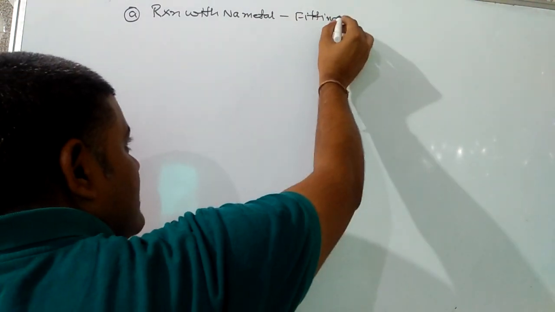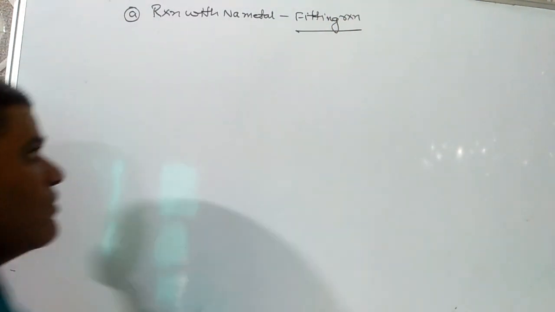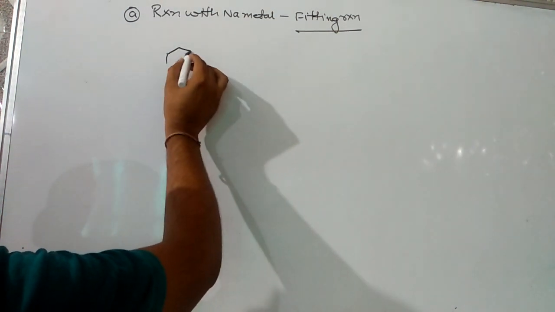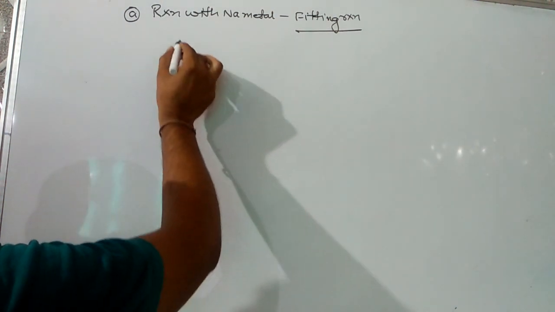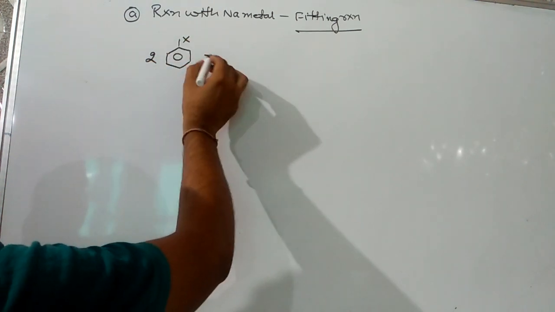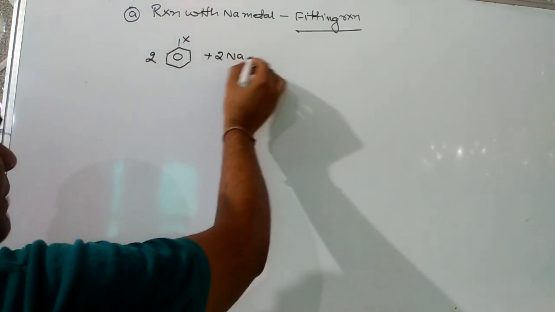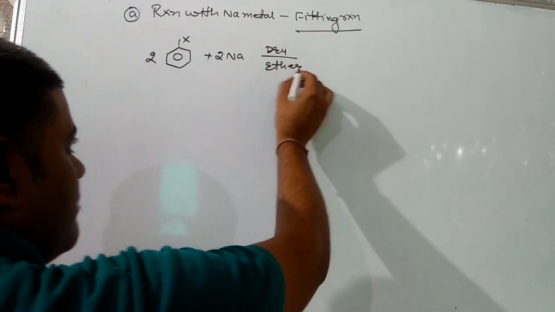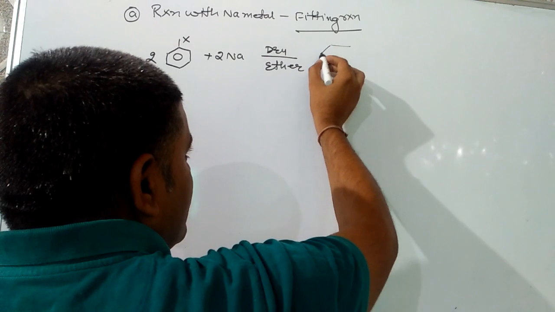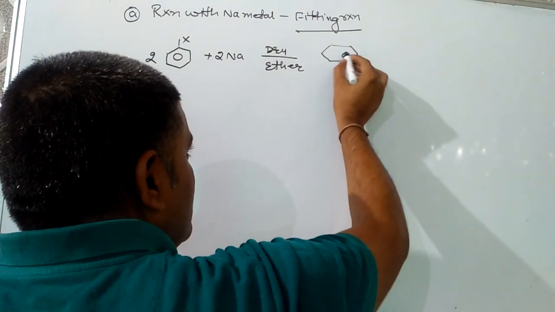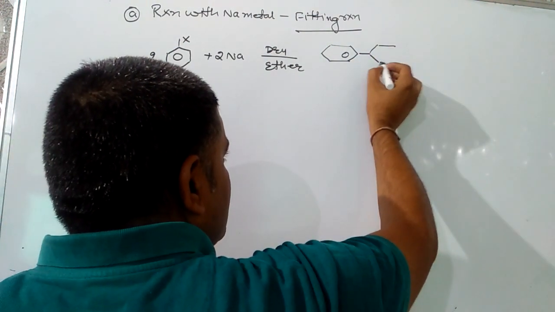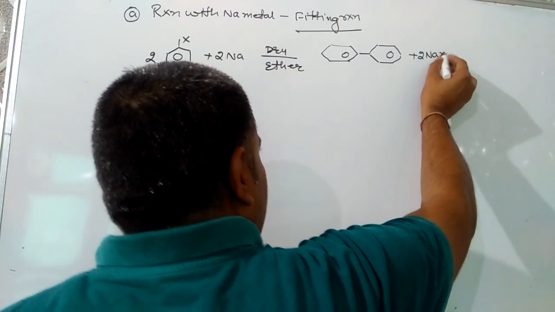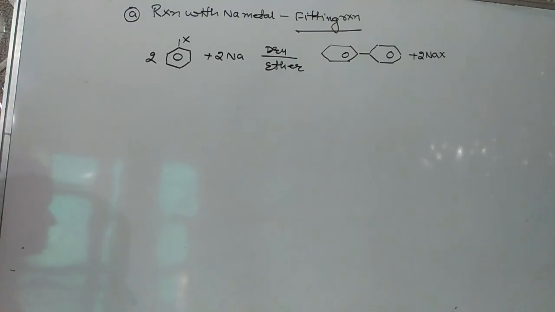There might be a name reaction question in the exams. Write a note on the Fittig reaction. In the Fittig reaction, haloarene reacts with sodium metal in presence of dry ether to give biphenyl as a product, and the reaction is known as the Fittig reaction.